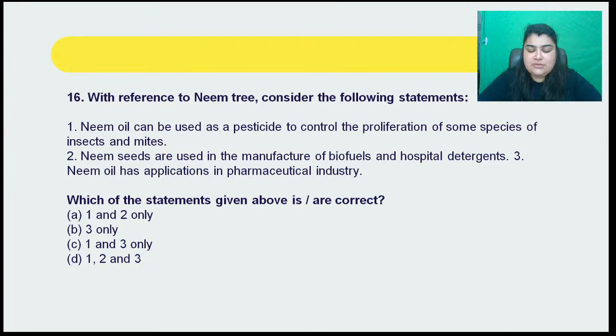All right. So guys, the correct answer for the question here is not D, it's going to be C. That is 1 and 3 only. The neem seeds are definitely not used for manufacturing biofuels as well as for making hospital detergents. It is not used. So yes, absolutely right, Nick. You got this one correct. The correct answer is indeed C, which is 1 and 3 only. Neem oil can be used as a pesticide to control the proliferation of some species of insects and mites. Third, neem oil has applications in the pharmaceutical industry. Both these statements here are correct.